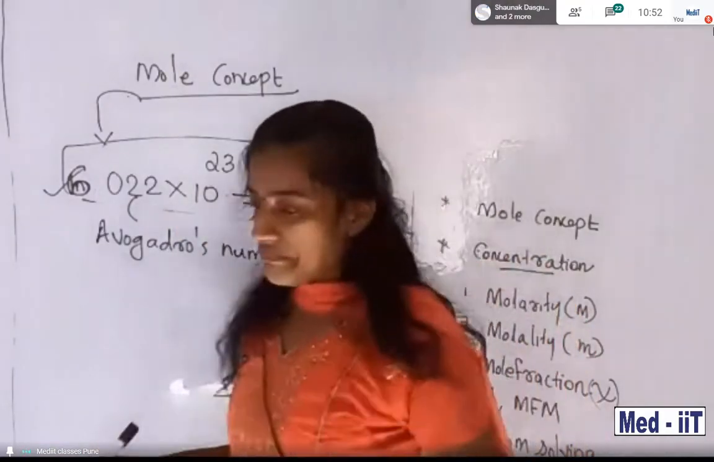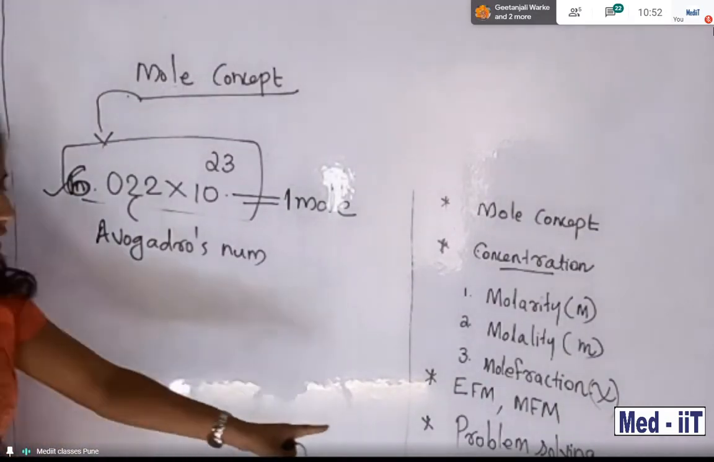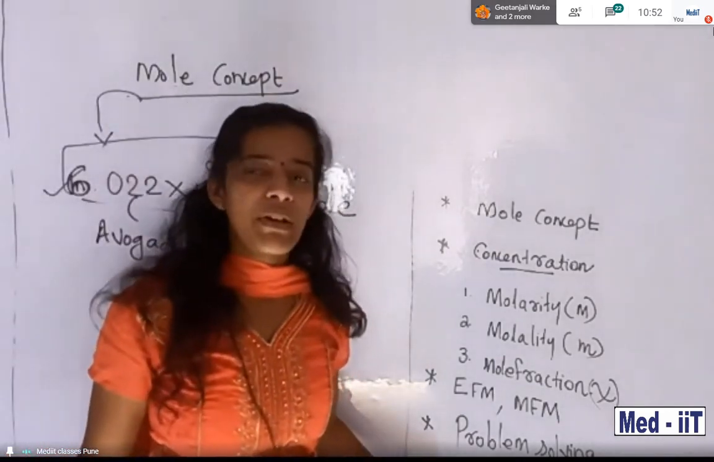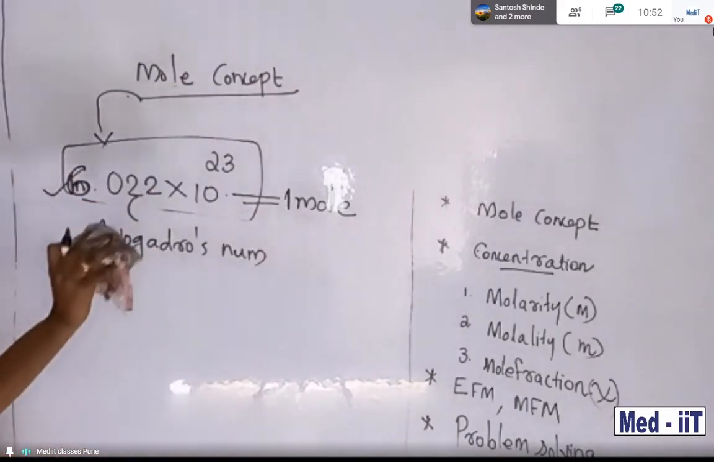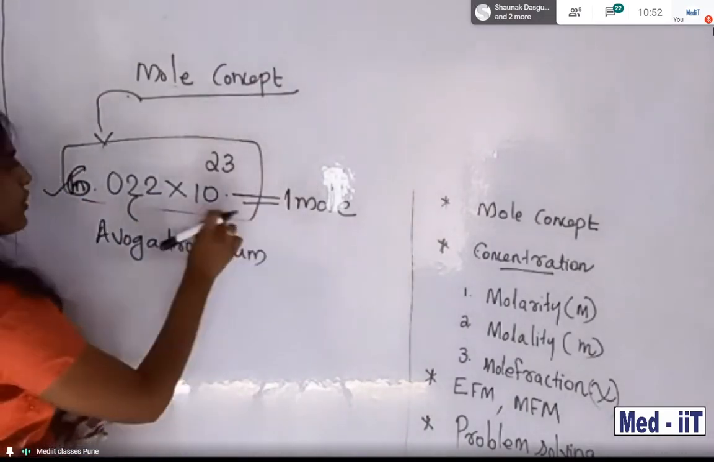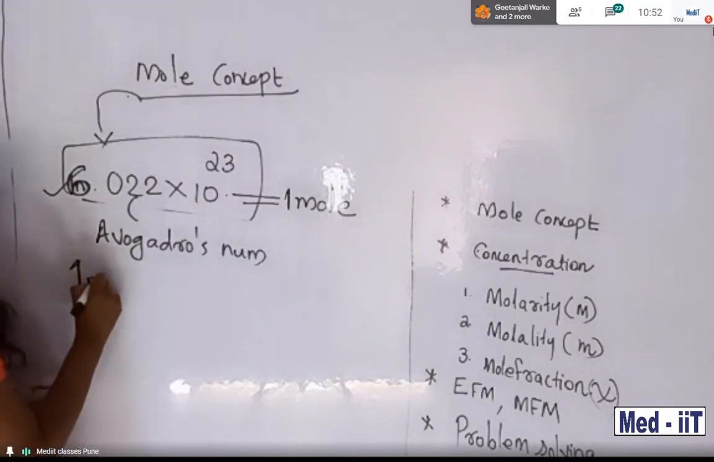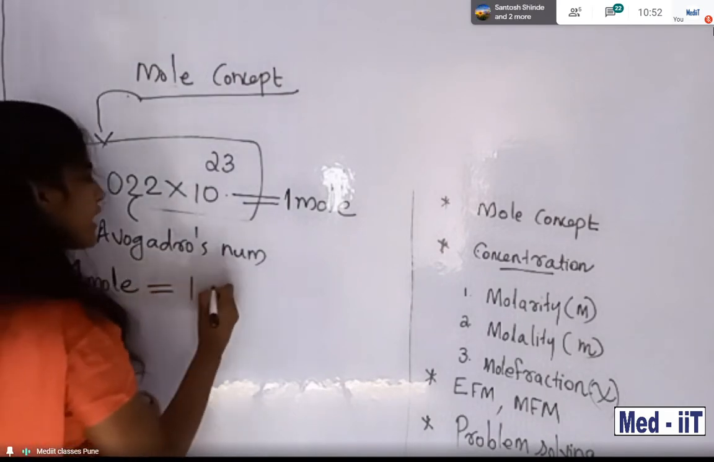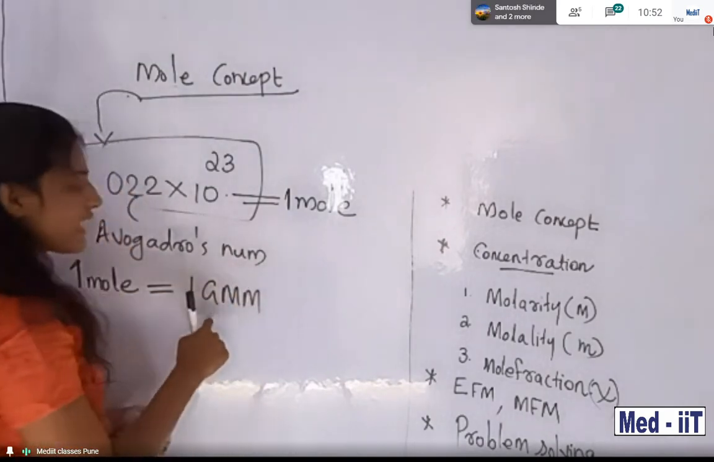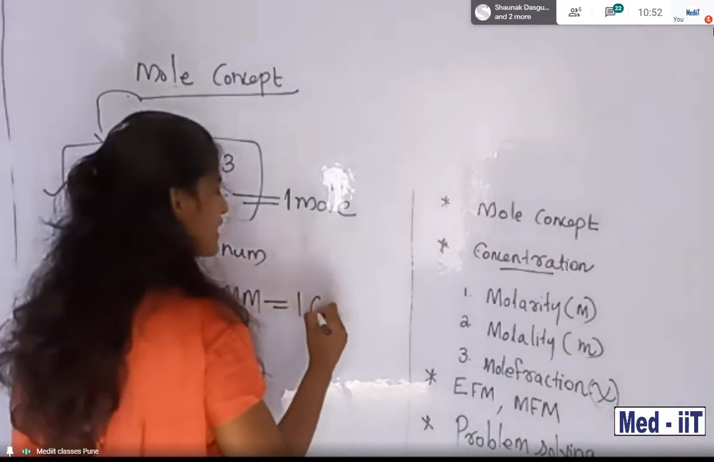Keep this in mind. In the upcoming problem solving section we will solve numerous questions, and at that time you will understand what it means. So this much you want to memorize. 1 mole is equal to this much. Also, 1 mole is equal to 1 GMM, 1 gram molecular mass.